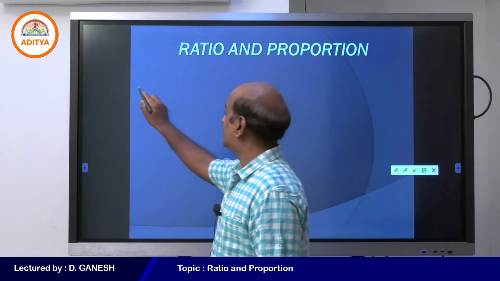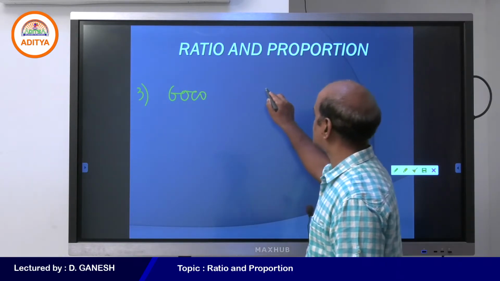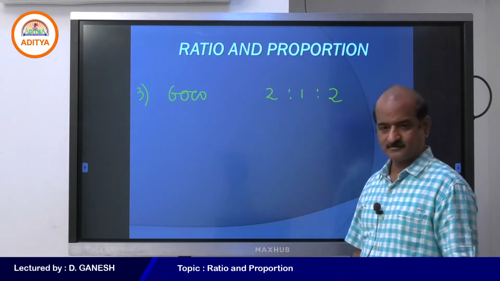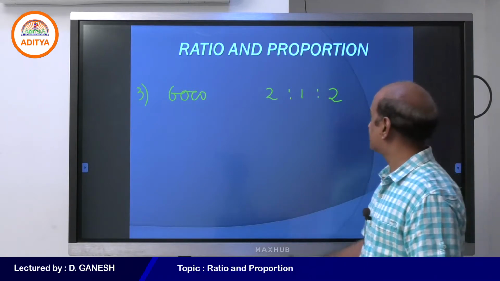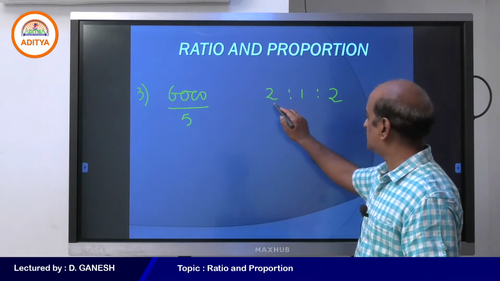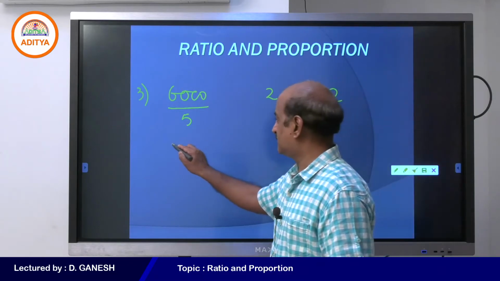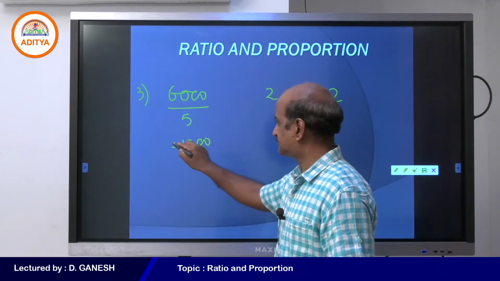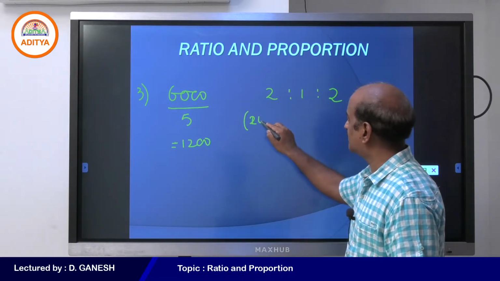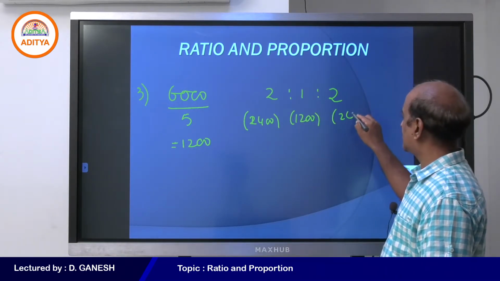Come on, student. If I ask you to divide 6,000 rupees in the ratio 2:1:2, probably what you must be doing is dividing 6,000 into 5 parts. The very reason is 2 plus 1 plus 2. Therefore, every one part is 1200. Hence, 2 into 1200 is 2400, 1 into 1200 is 1200, and 2 into 1200 is 2400.